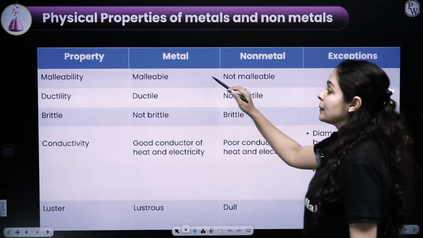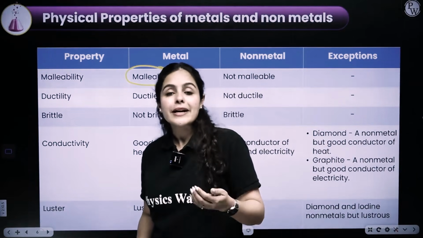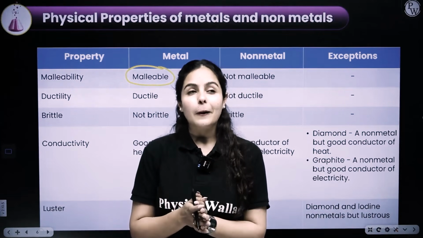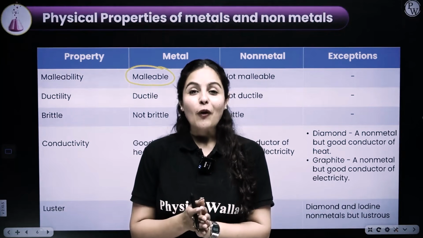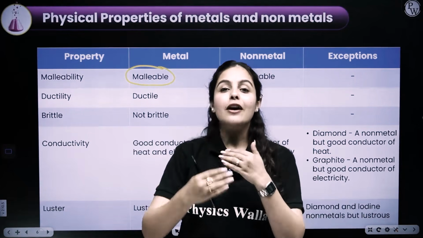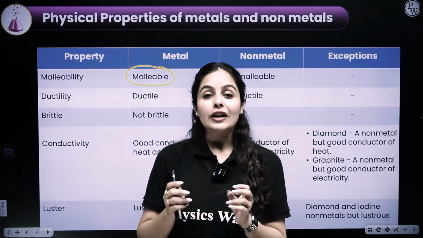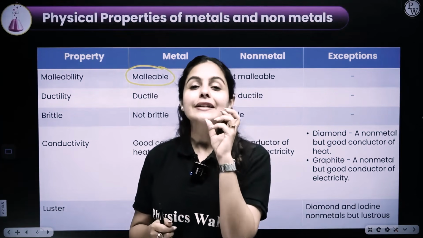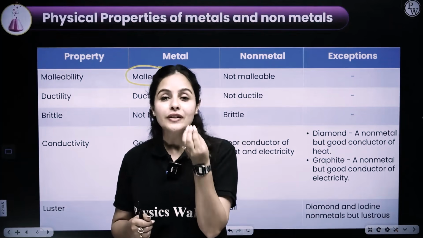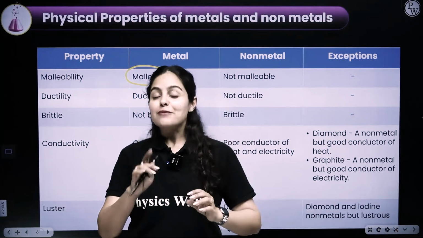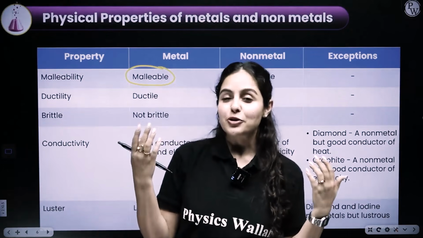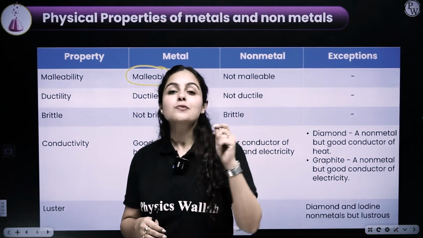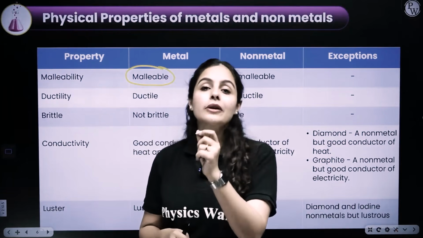As we talk about malleability, malleability means what? A metal that can be beaten down into sheets. For example, if I talk about Kaju Katli or Kaju Roll, you have all seen that they are covered with a silver foil. We call it varak in Hindi, silver varak. That silver foil gives it a very attractive, mouth-watering feeling to us, right? I'm sure most of you are already mouth-watering and imagining those sweets right now. So we created a very thin sheet out of it. That thin sheet is possible because it's a metal and it has a property called malleability.